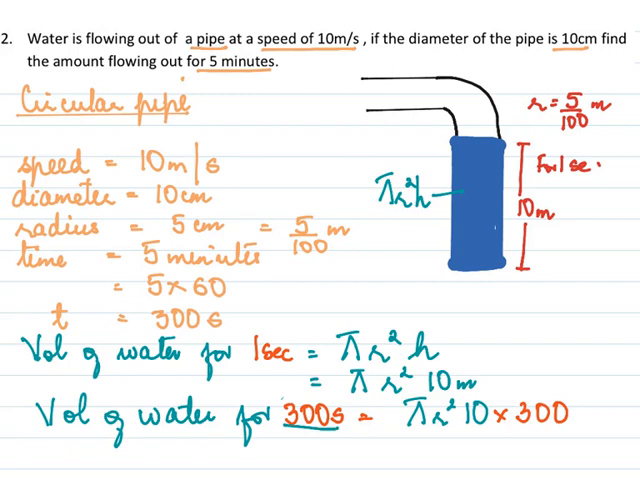That will be for 300 seconds. So we have pi, 22 by 7. The r in this case is 5 over 100, r square. The h for every second is 10 into 300. You do this calculation and your answer will be in meter cube.